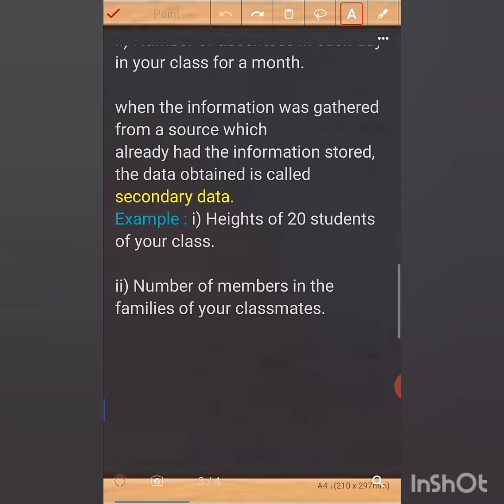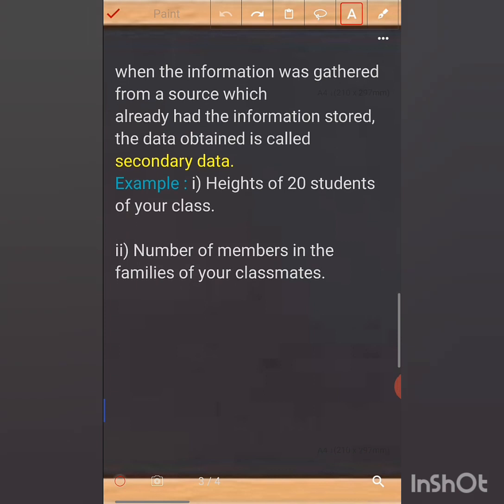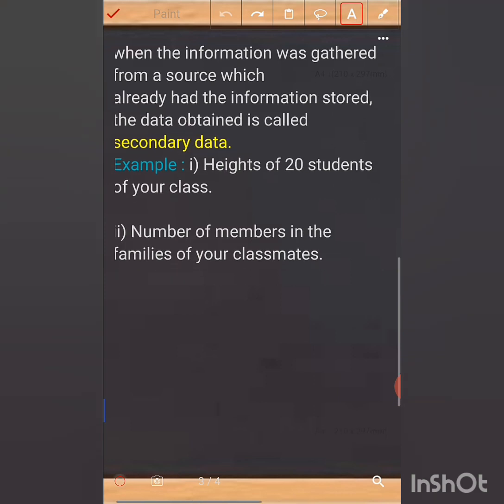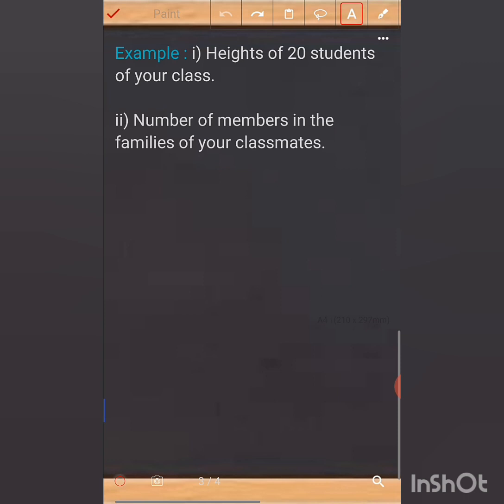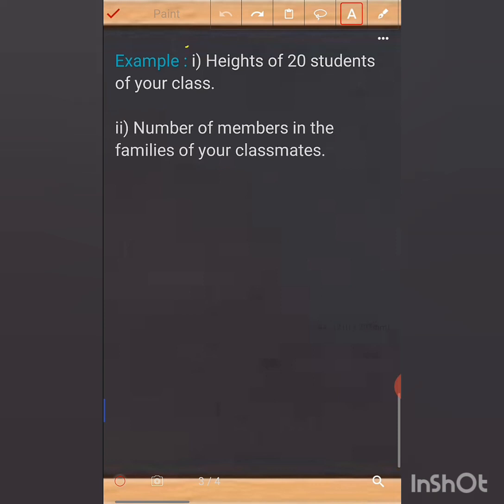Now when the information is gathered from a source which already had the information stored, the data obtained is called secondary data. Getting the data with the help of some other person or some other source is called secondary data. For example, the heights of 20 students of your class: you are getting that information from your friends.